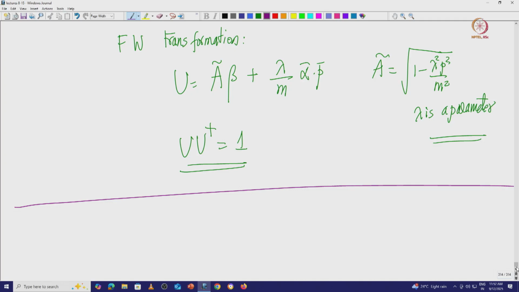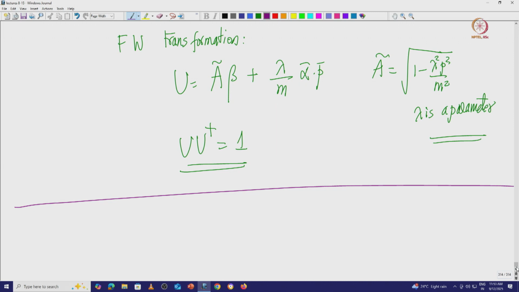Here lambda bar times p bar, where A tilde is given by p square by m square times 1 minus p square by m square times lambda square, a parameter. And this is a unitary transformation, with U U dagger equal to 1.